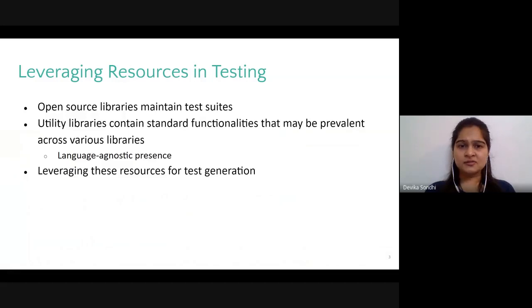It's a standard practice for developers to maintain test suites. In fact, open source libraries normally make these test suites available. Further, there are several utility libraries on GitHub that contain standard functionalities. These functionalities are often found to exist across various libraries, irrespective of the language of the implementation. Making use of these two ingredients, we propose an idea to leverage these resources from the perspective of mining test cases for effective test generation.